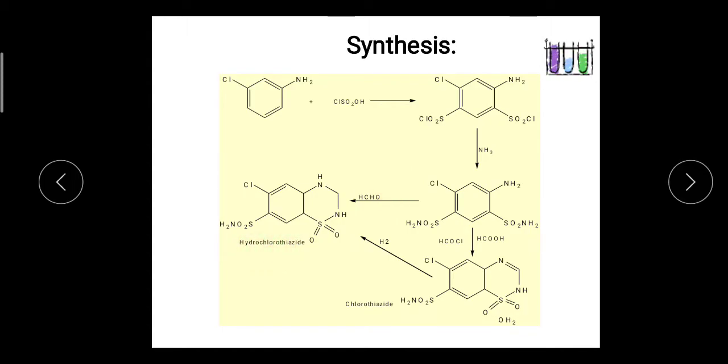In your syllabus, only the synthesis of chlorothiazide is included. So remember this compound: when reacted with formic acid, there is formation of chlorothiazide. So this is the synthesis of chlorothiazide.